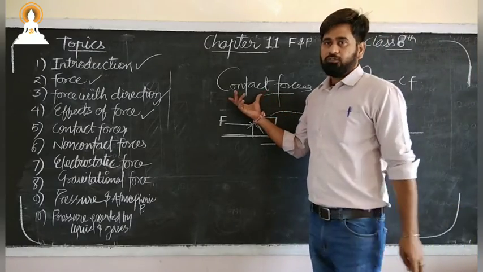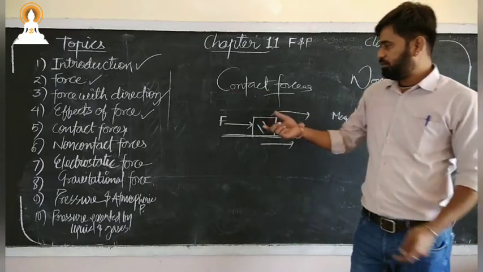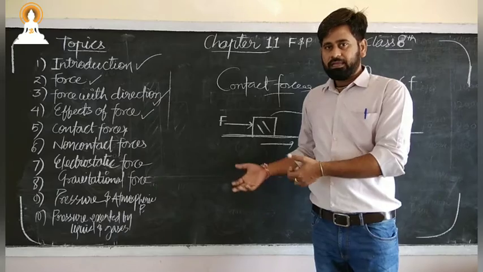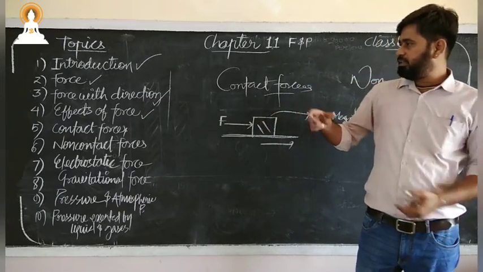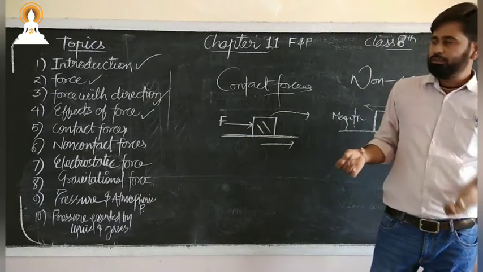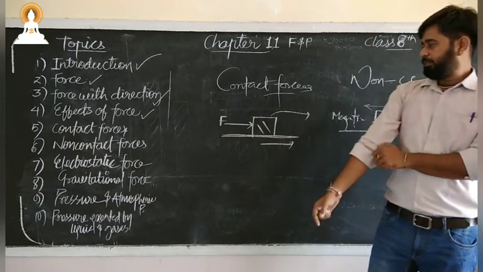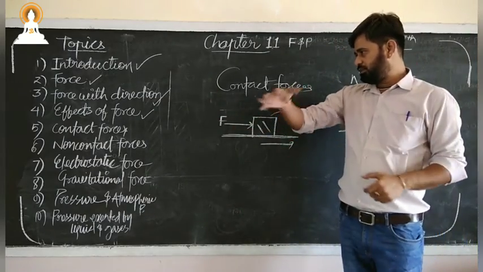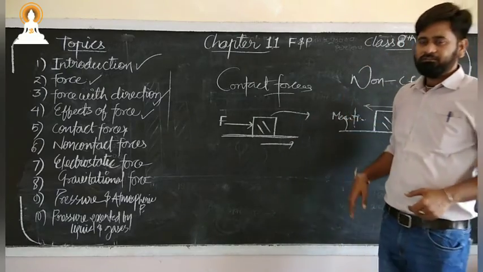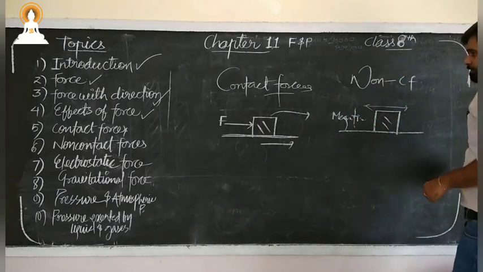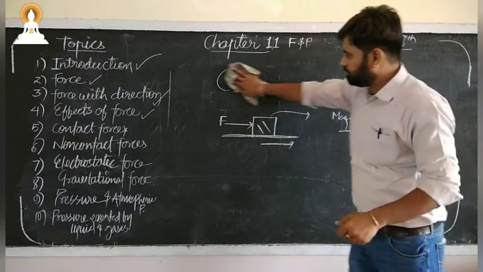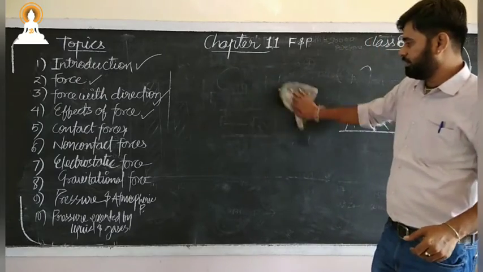Again, for contact forces, different types of examples are there. Like tug of war. In tug of war, we have a rope, and then both the teams pull that rope. A center point is there, and if the center point shifts to one side, then that team will be the winner. Now this was the contact force and non-contact force.